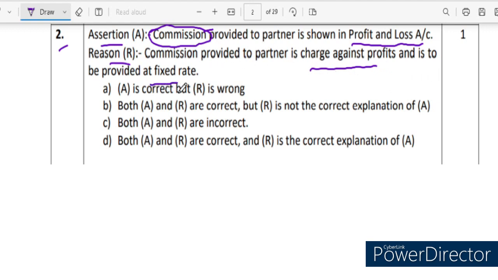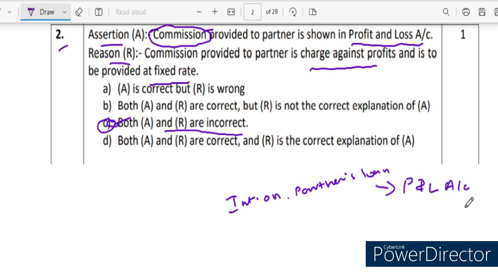And it is to be provided at a fixed rate. Fixed rate is okay, but it is not a charge against profit. So both assertion and reason are incorrect. Some of you know about it, some of you don't. In case a partner has given a loan to the firm, interest on the partner's loan is considered a charge against profit and will be treated in the profit and loss account only, not in the profit and loss appropriation account. But commission is not like that.